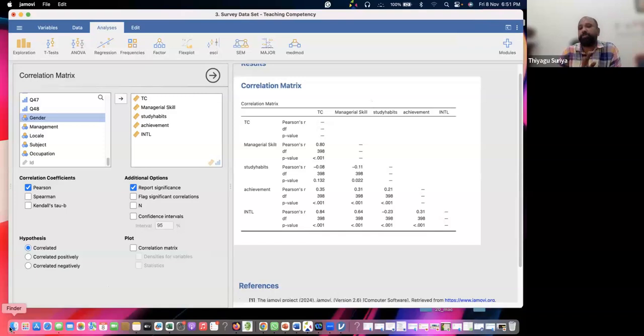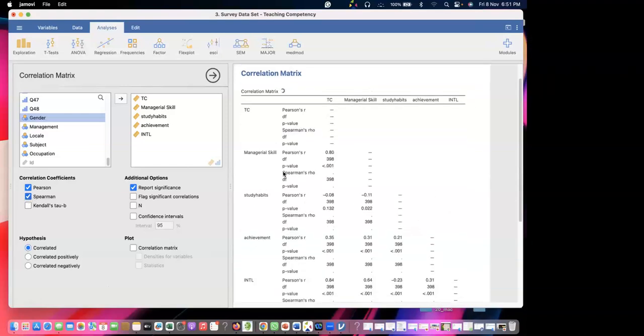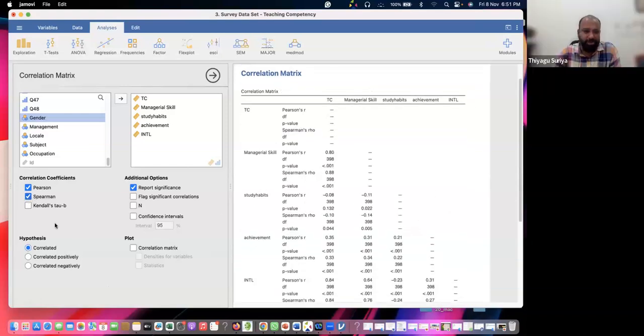Suppose the data set is ordinal. What can we do? If it's ordinal, we can go with Spearman. When you click Spearman, the results come, but I'm just showing this.